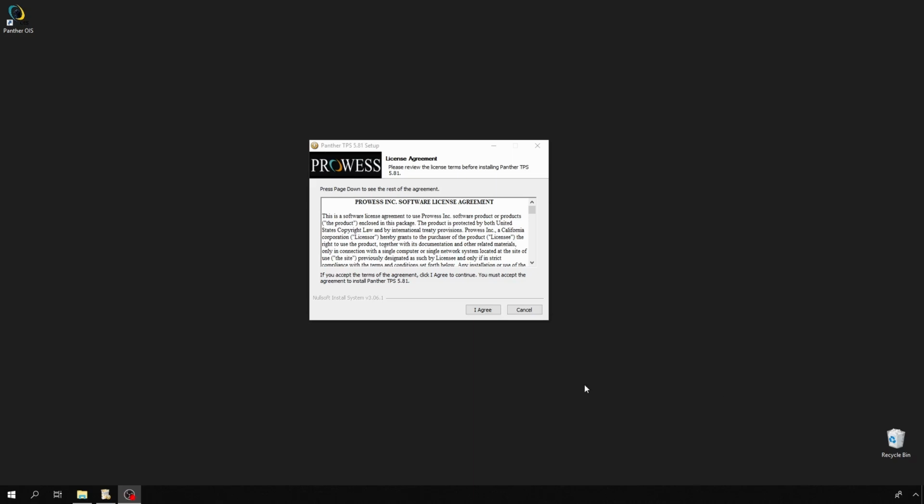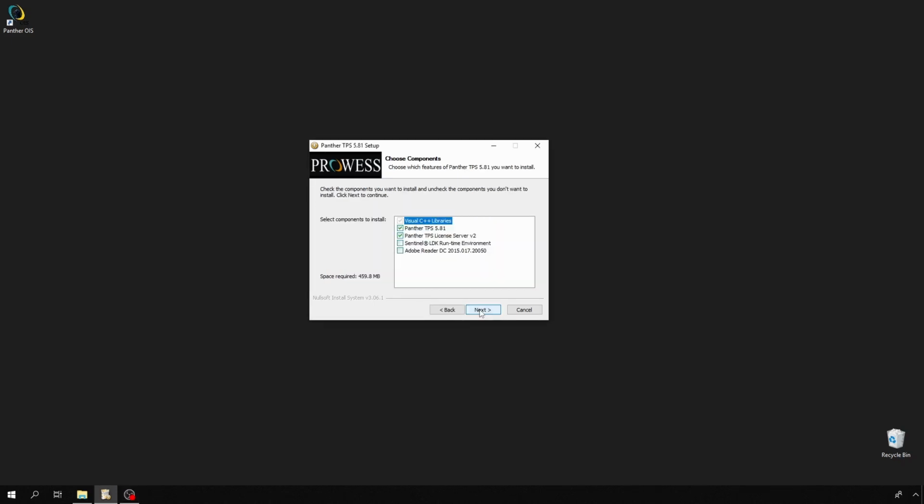To install the client, insert the Prowess Panther DVD into the drive and accept the license agreement. There are two options. The first option is if the client will be using its own license. For this option, you need to install the license server. The second option is if the client will use the license information from the server. If this is the case, you do not need to install license server. For this demonstration, I will use the first option, a client with its own license. You will also need to install the Sentinel LDK runtime environment.